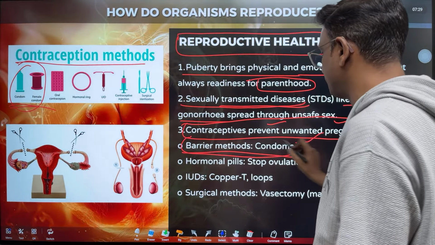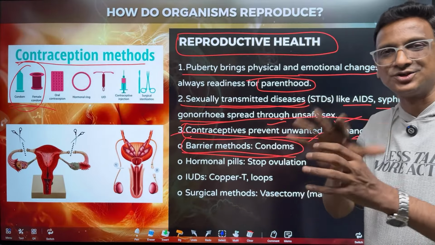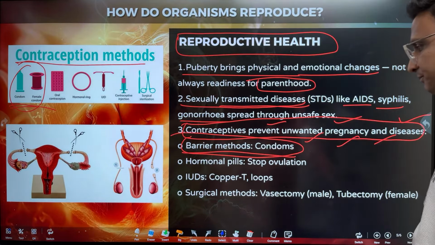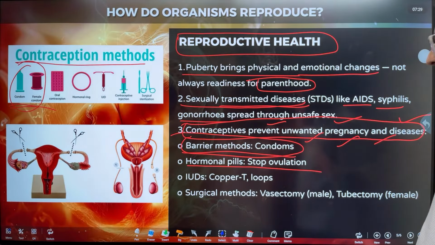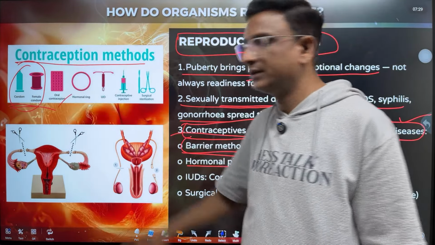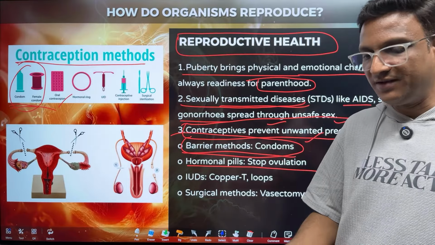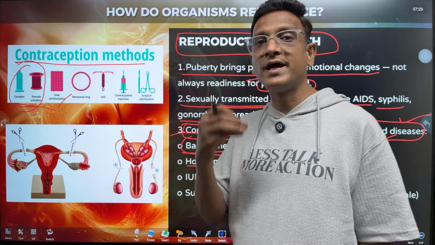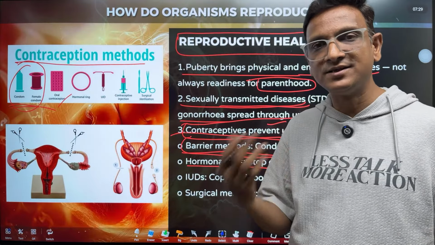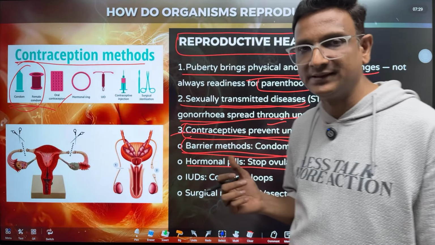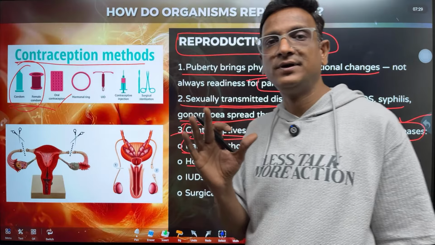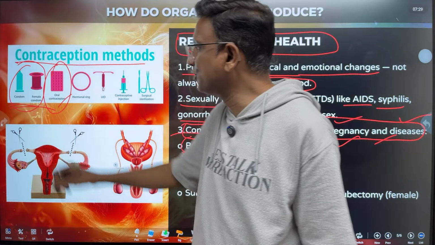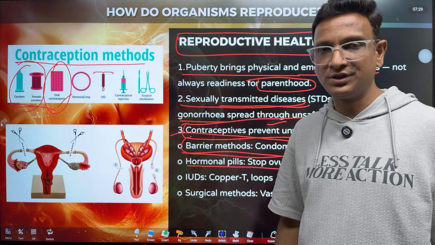Under contraceptives, the first one is the barrier method. Barrier means stop. So the condoms stop. The second one is hormonal pills, they stop ovulation. If females take the hormonal tablet, it will not allow the egg to get released. If the egg is not released, no fertilization takes place. So there is no chance of pregnancy. To avoid pregnancy, these contraceptive pills are used.